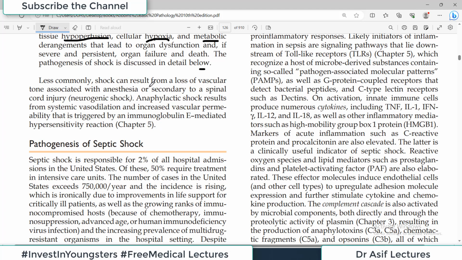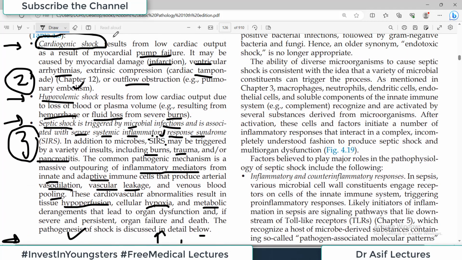Less commonly, shock can also result from loss of vascular tone associated with anesthesia or secondary to spinal cord injury, but these are less common. Agar spinal cord injury ki wajah se shock hai, then this is called neurogenic shock. Anaphylactic shock is another example of shock, results from systemic vasodilation and increased vascular permeability, which is triggered by immunoglobulin E mediated hypersensitivity. So anaphylaxis is a hypersensitivity reaction. So these are less common causes. The more common causes are these ones.